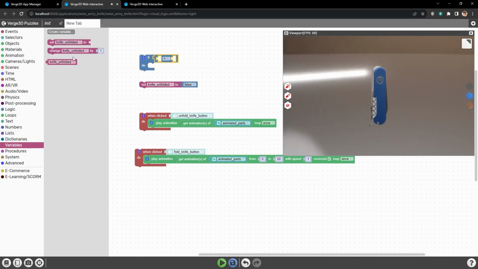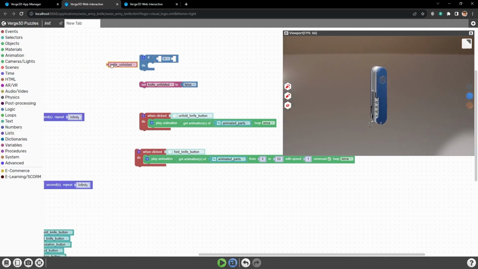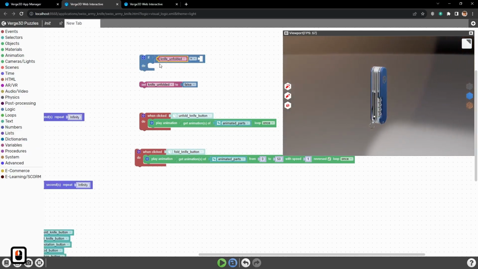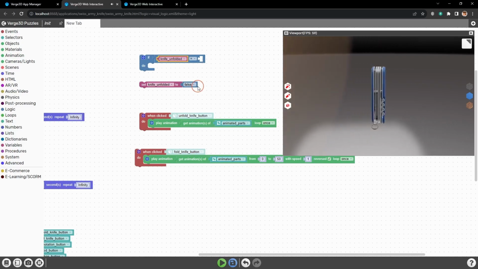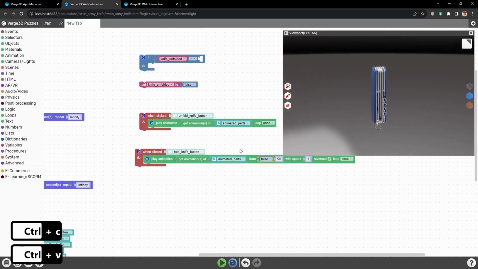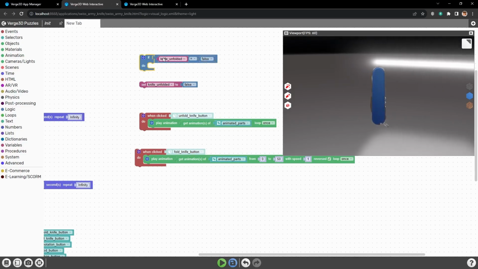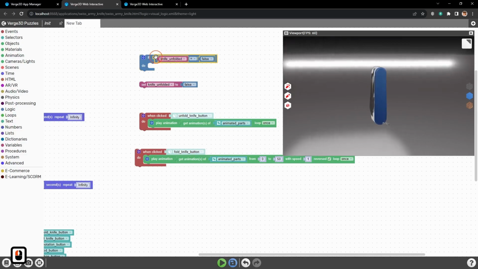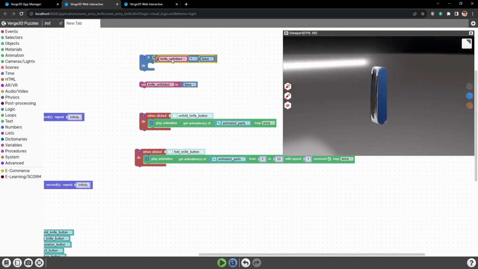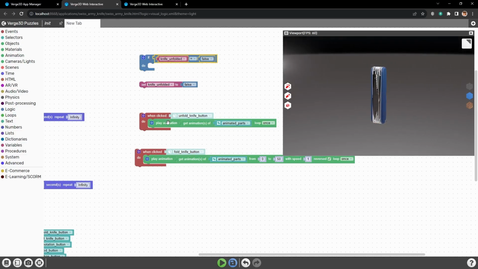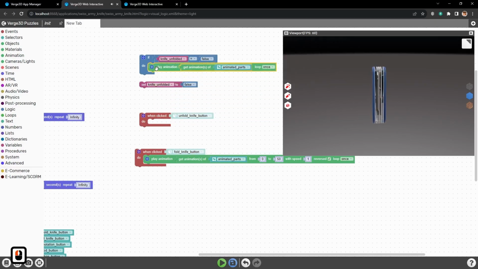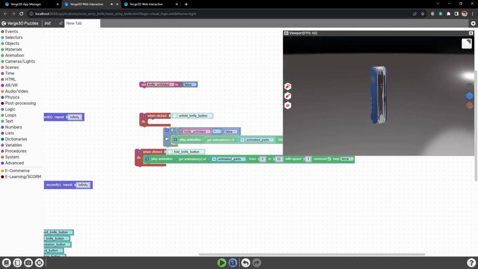Also, we will take the equal variable and logical condition. So now this puzzle checks if the variable knife unfolded is false or not. If it is false, then the animation of unfolding the knife will play.